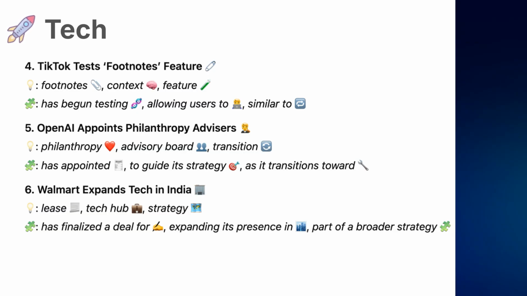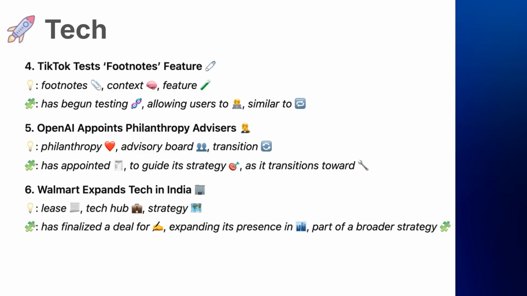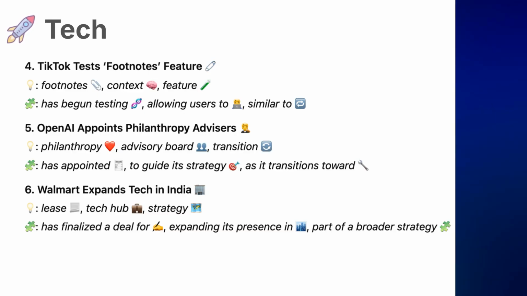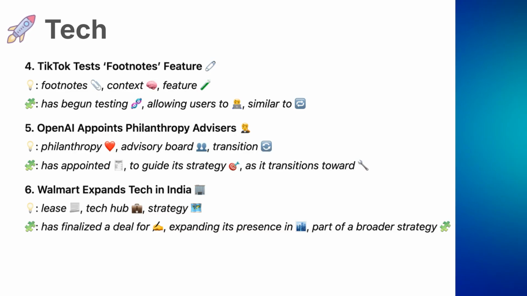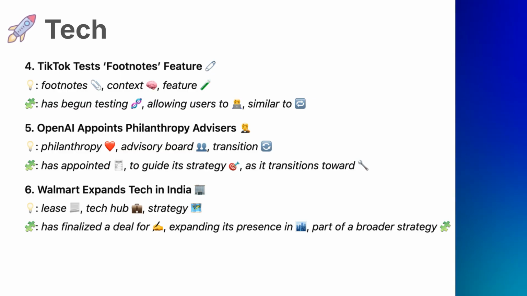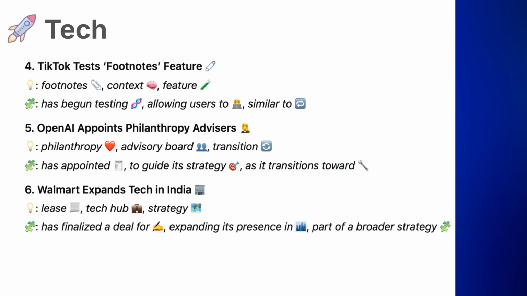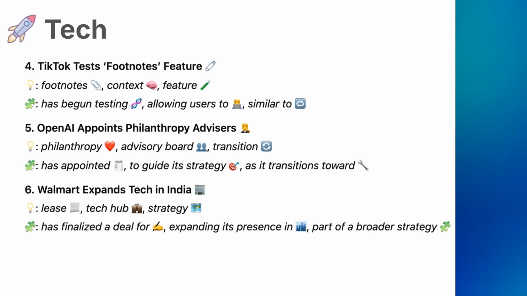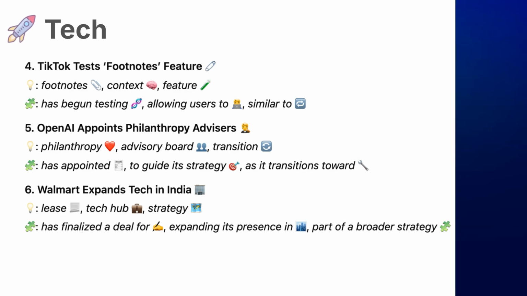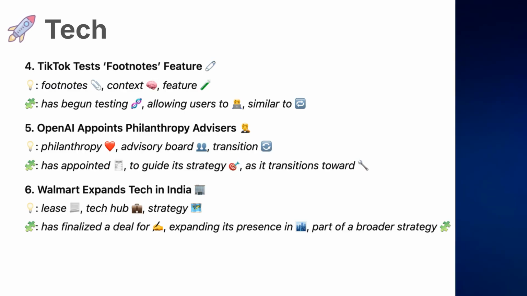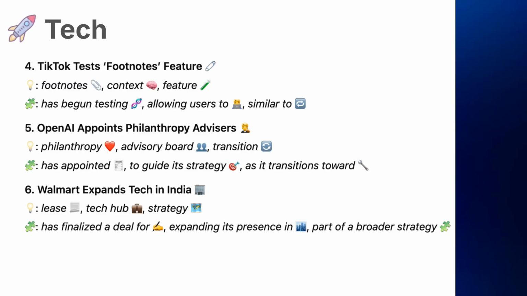5. Vocabulary. Philanthropy, charitable actions typically by organizations or individuals to promote public good. Advisory board, a group that provides strategic recommendations but does not have decision-making power. Transition, a process of change from one state or system to another. Phrases: has appointed, officially selected someone for a role. To guide its strategy, to provide direction or advice for future plans. As it transitions toward, describes the organization's shift toward a new model or goal.